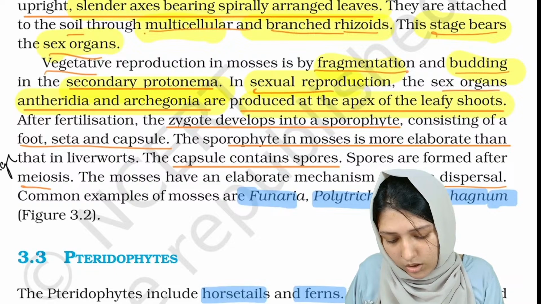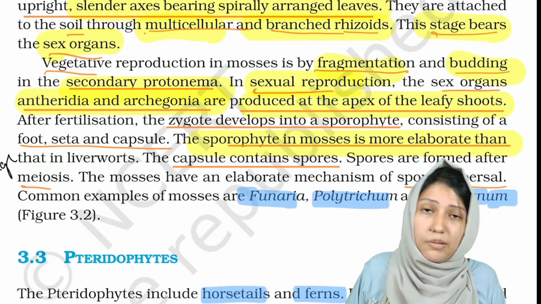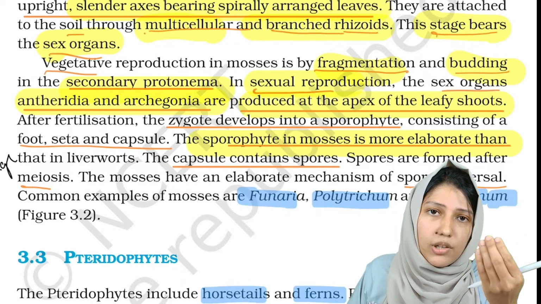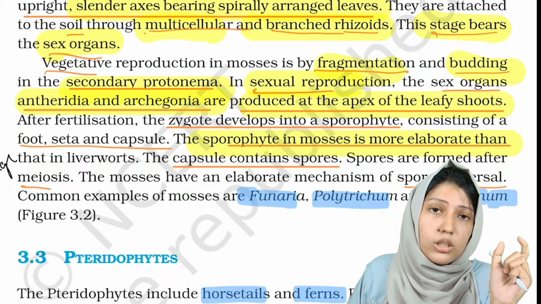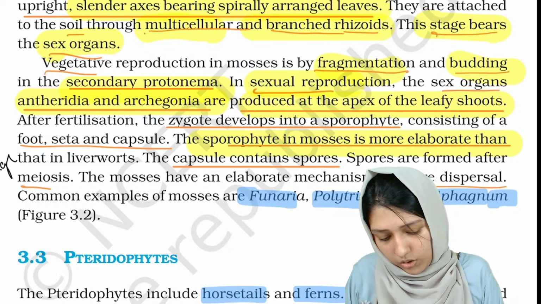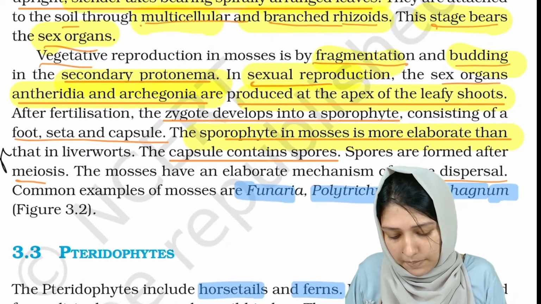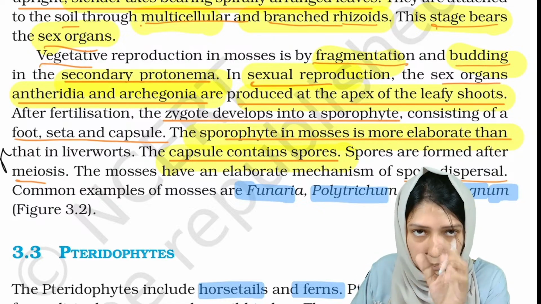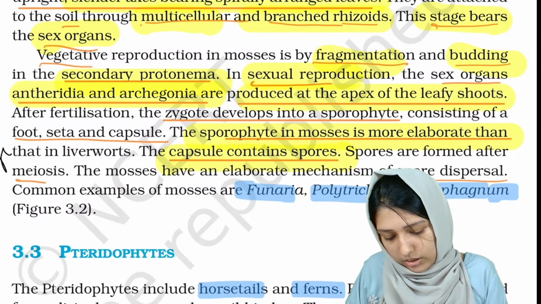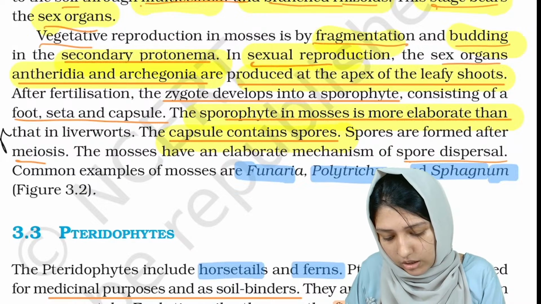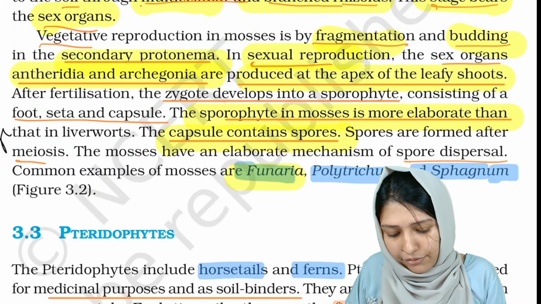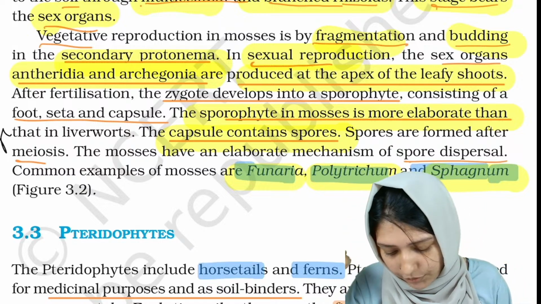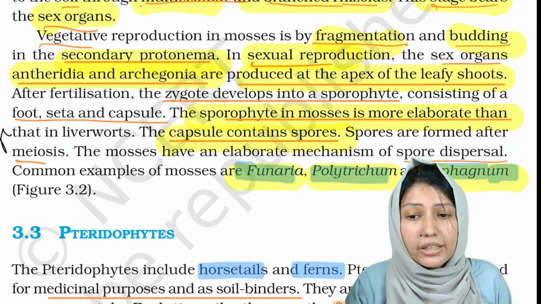The sporophyte in moss is more elaborate. The thing you have to notice is that, more than in liverwort, the sporophyte of moss is more developed. And the capsule, as we see in the picture, will contain the spores. What are the examples? Funaria, Polytrichum and Sphagnum are the examples.